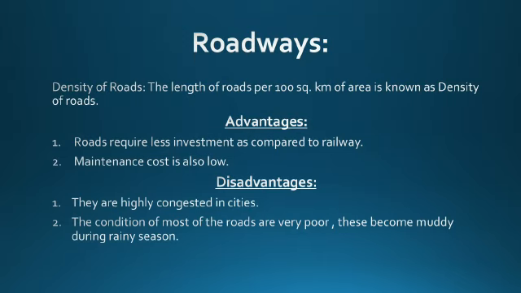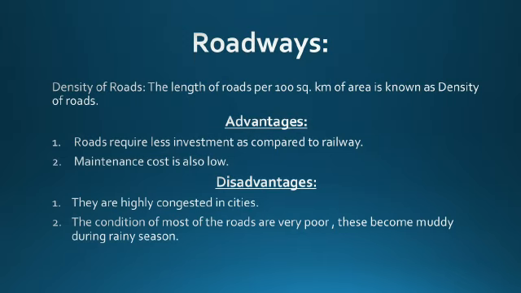Next, the region has a high density of population, which is very important, along with agricultural resources. Large scale urbanization has led to high passenger and freight traffic. These advantages are there in the northern part of India. That is why the density of road transport is more in the northern part of India.